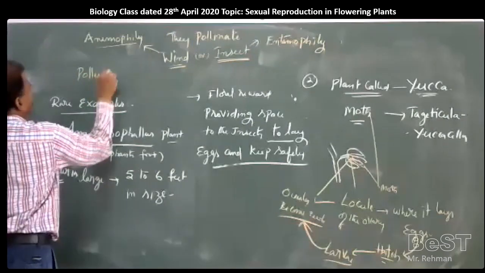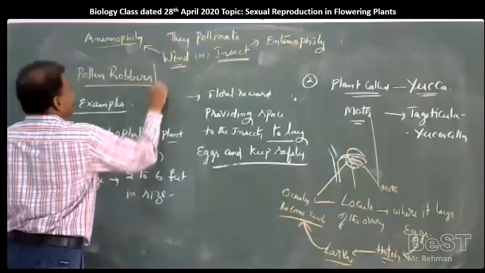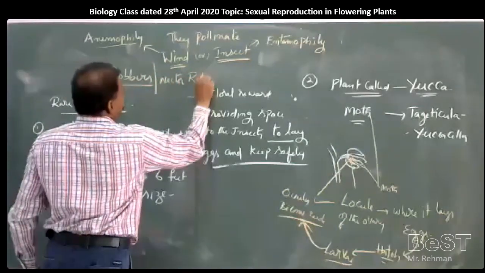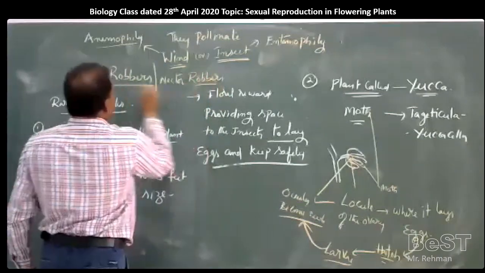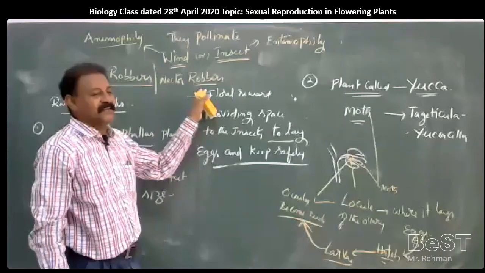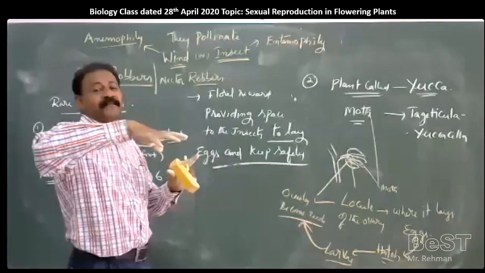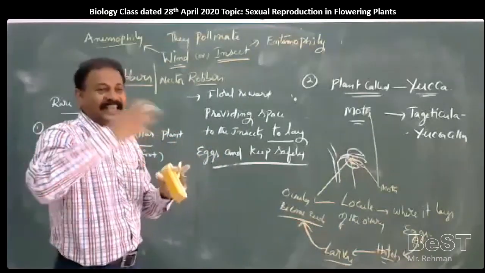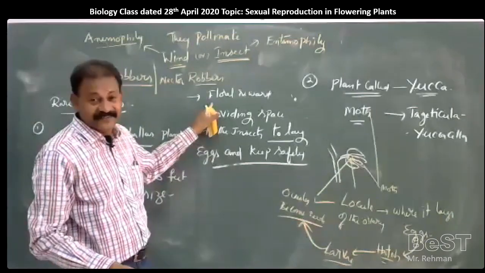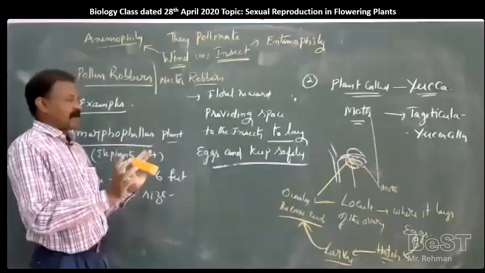What are pollen robbers or nectar robbers? Robbers are nothing but thieves who steal without doing pollination or fertilization. Simply, they will land on the flower, take the nectar, and escape. They are called pollen robbers, thieves of the pollen. So, what are floral rewards?